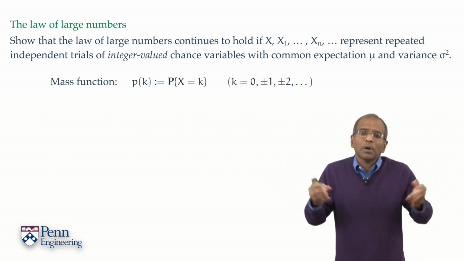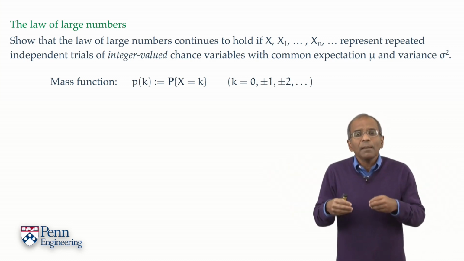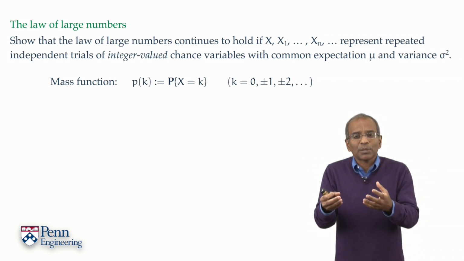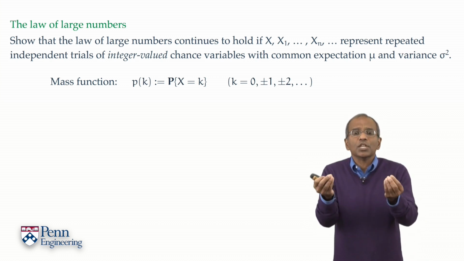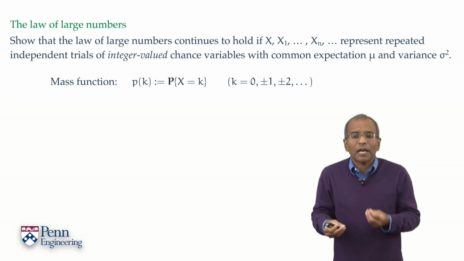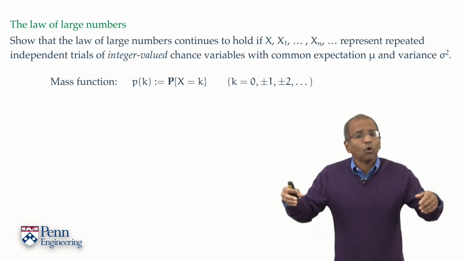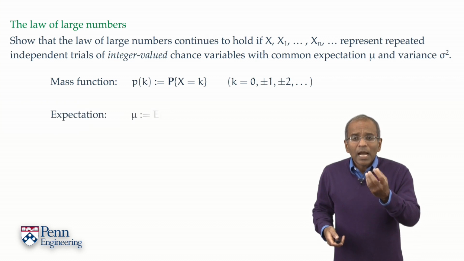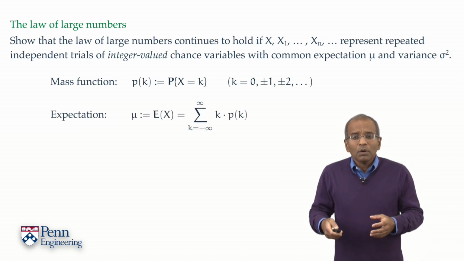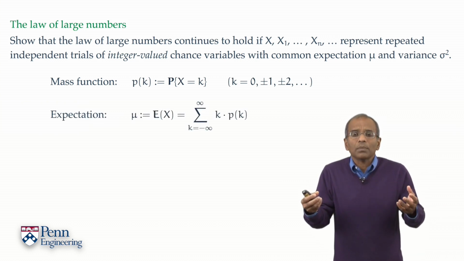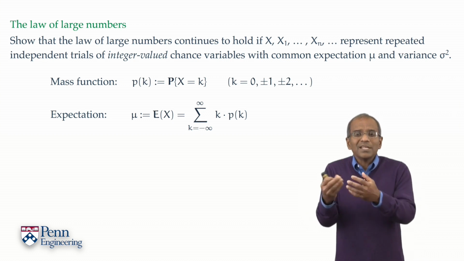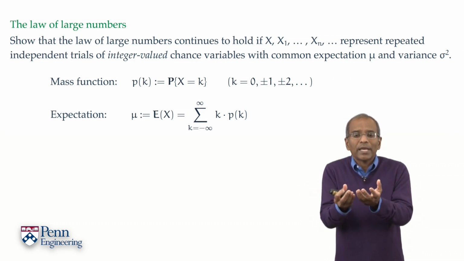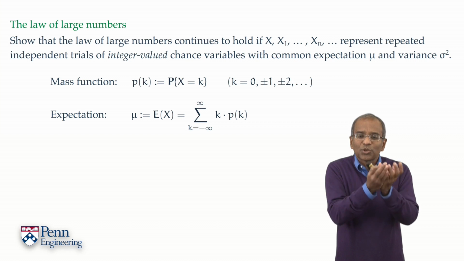So let's say we've got a mass function in our usual notation, p of k, denoting the probability that a generic chance outcome X takes the integer value k. K, of course, runs through all possible integers. The idea of expectation now will have to become a weighted sum, and naturally enough, the integral in the continuum segues into a sum in the discrete domain.